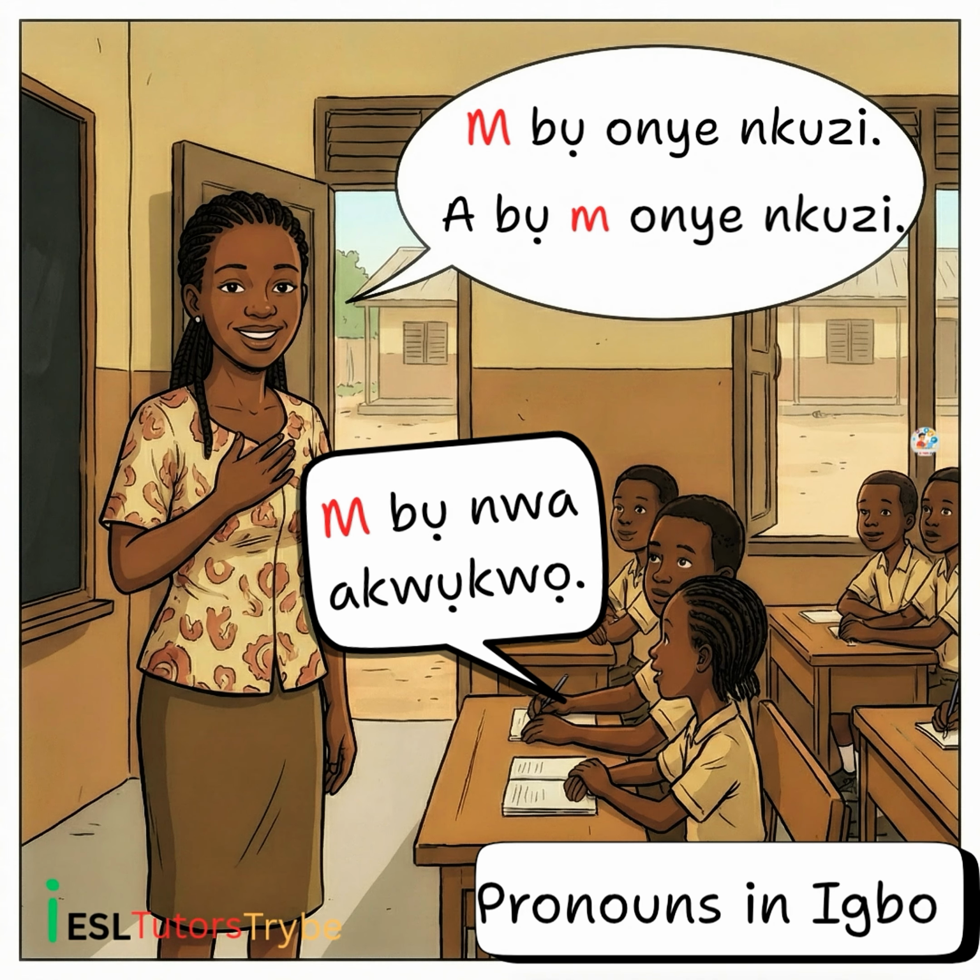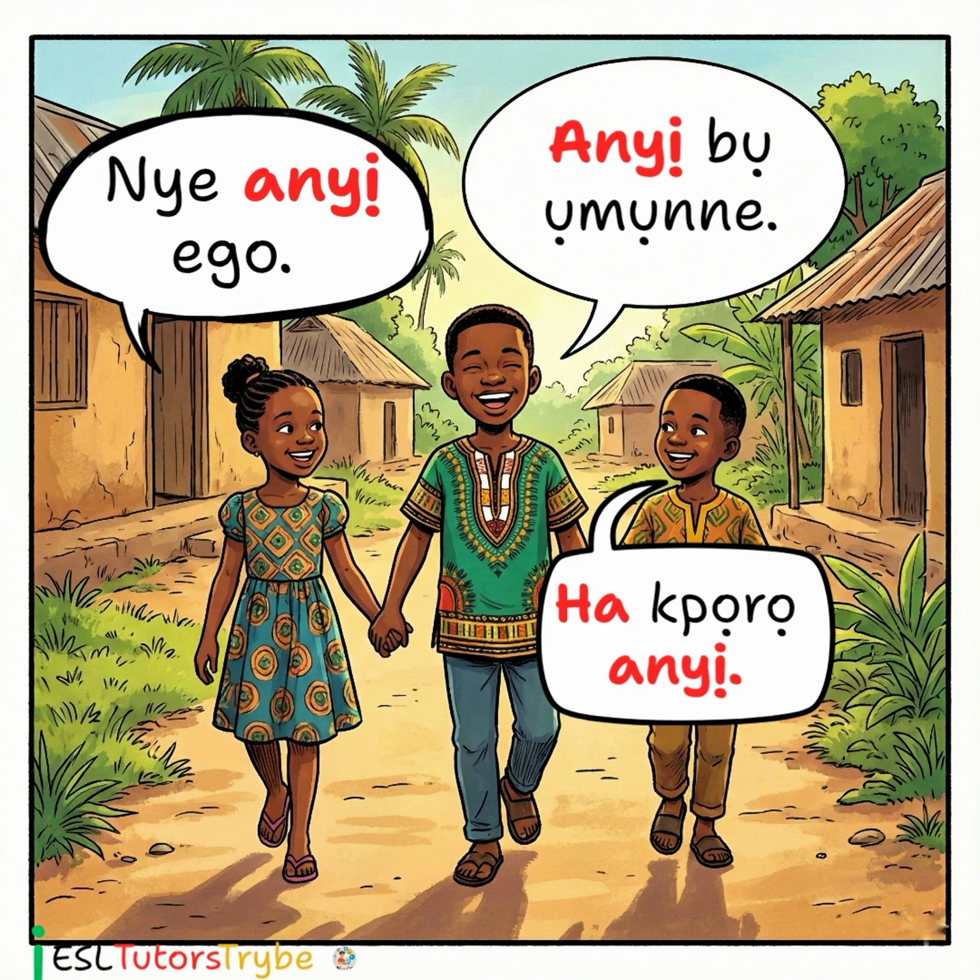Ngwa kwuo ya. Anyị pụtara the first person plural pronoun we. It can also be us. It is both a subject and object pronoun, we or us. So you can say nye anyị ego, give us money.